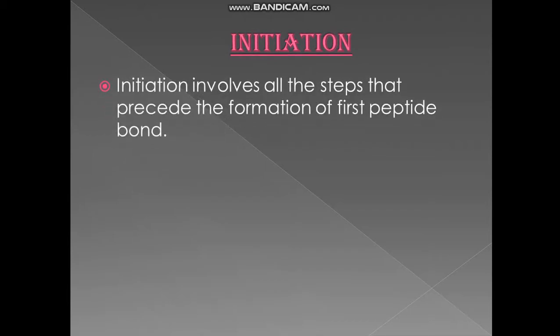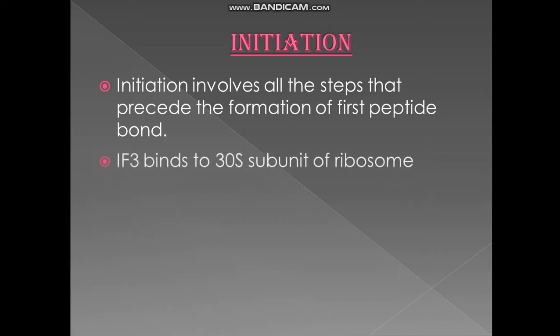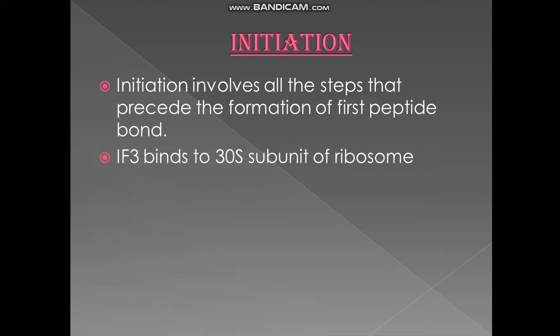Initiation involves all the steps that precede the formation of the first peptide bond. For the first peptide bond to form, there are certain things which happen before that. What are those things? There is an initiation factor 3, IF3 we call it. You have to remember this. IF3 binds to the smaller subunit of the ribosome. This initiation factor initiates the process of translation. So this factor we call IF3.